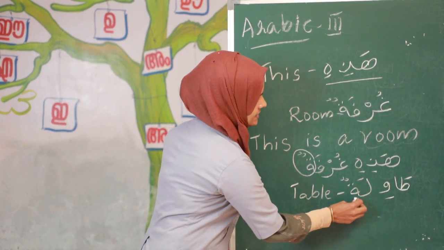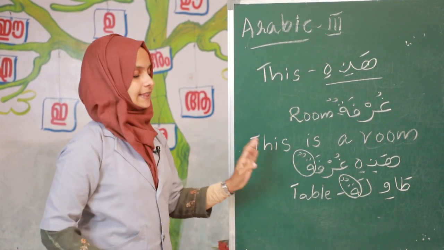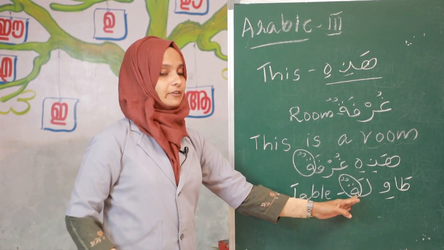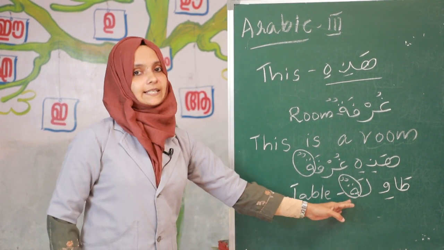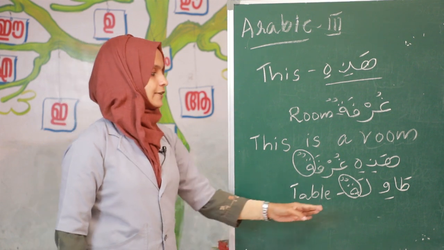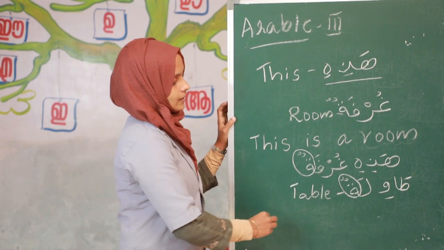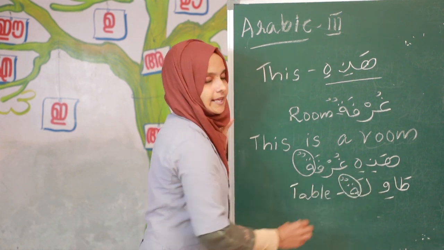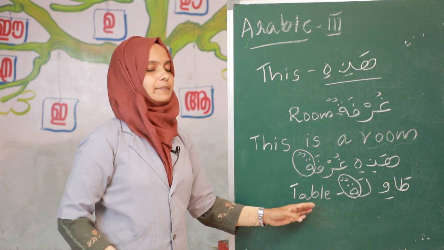The last letter of this word is ta. If ta comes at the end of a word, it is a muannas word. It is a female word. If it is a female word, use hadihi. This is a table.